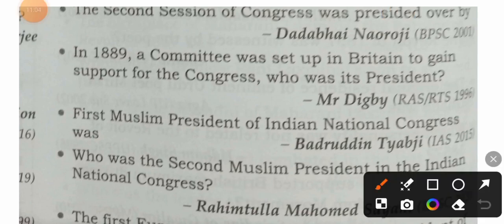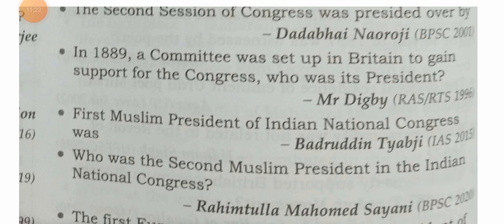In 1889, a committee was set up in Britain to gain support for the Indian National Congress. Who was its president? Mr. Digby.